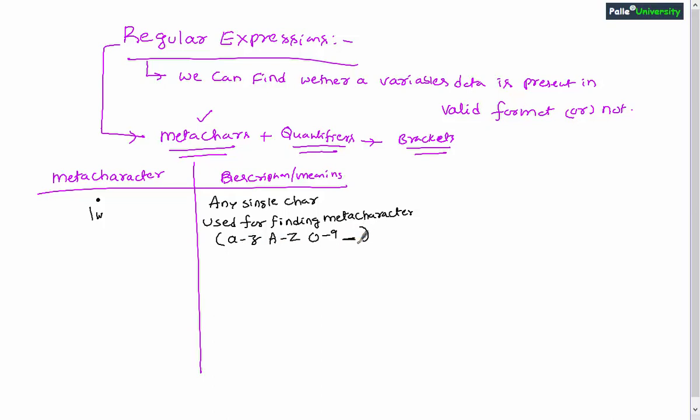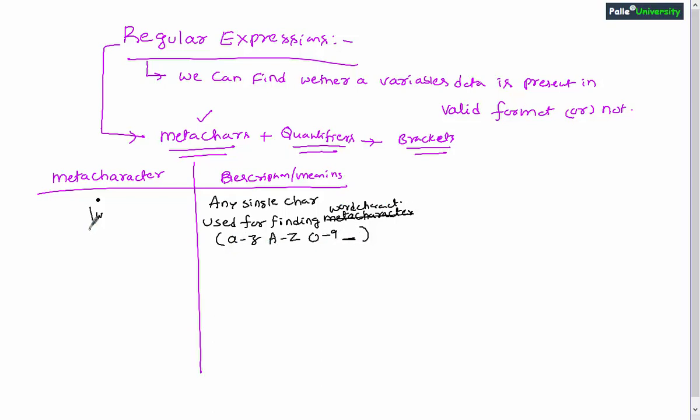Collectively these characters are technically called word characters. I'm really sorry for the mix-up. So a word character means any of these characters: a to z, 0 to 9, underscore.